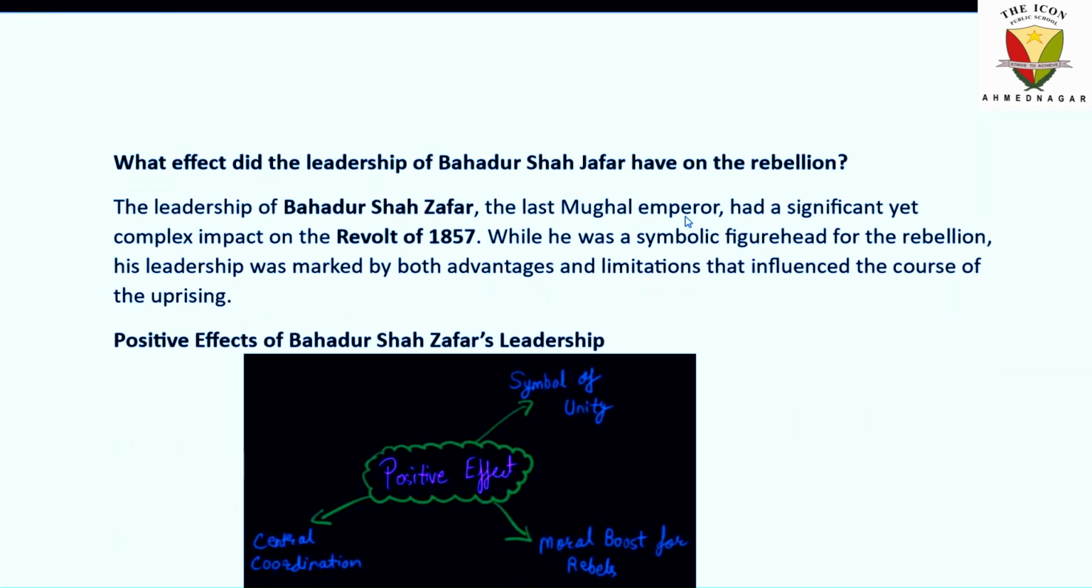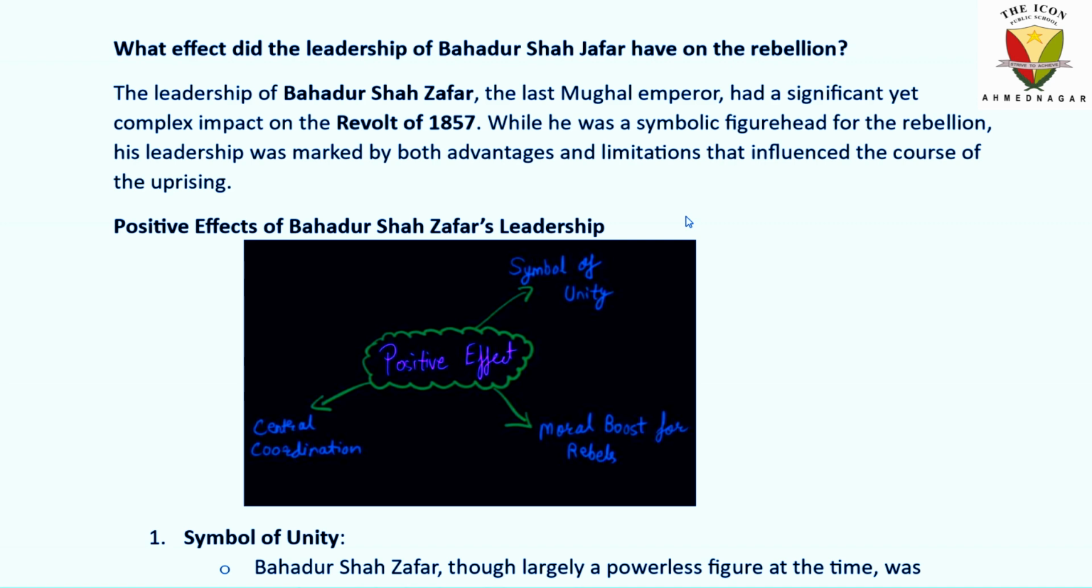Okay. Moving forward to the next question: what effect did the leadership of Bahadur Shah Zafar have on the rebellion? The leadership of Bahadur Shah Zafar, the last Mughal emperor, had a significant yet complex impact on the revolt of 1857. So he was a hero at that time for the rebels, but still we will see the positive effect. Both the effects were there, positive effect also and negative effect.